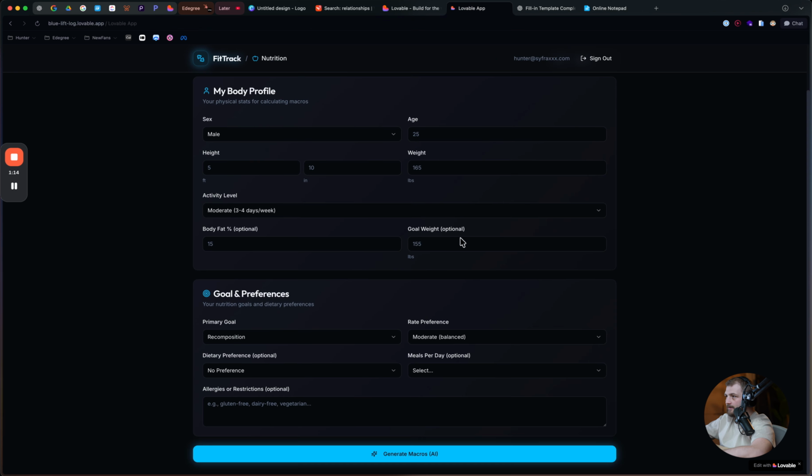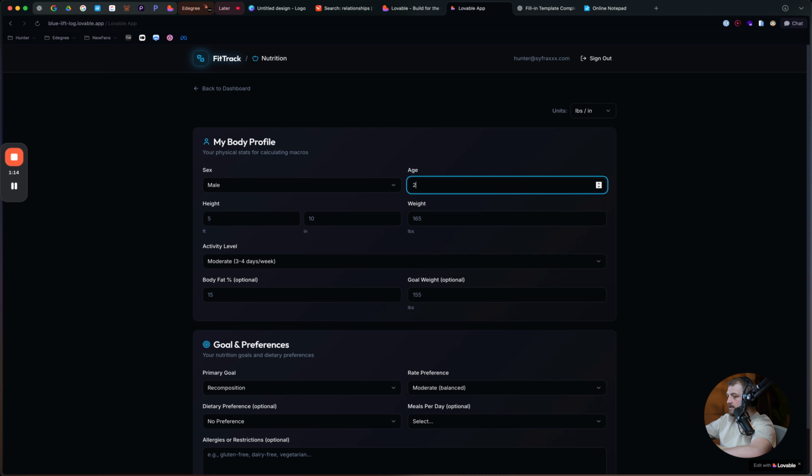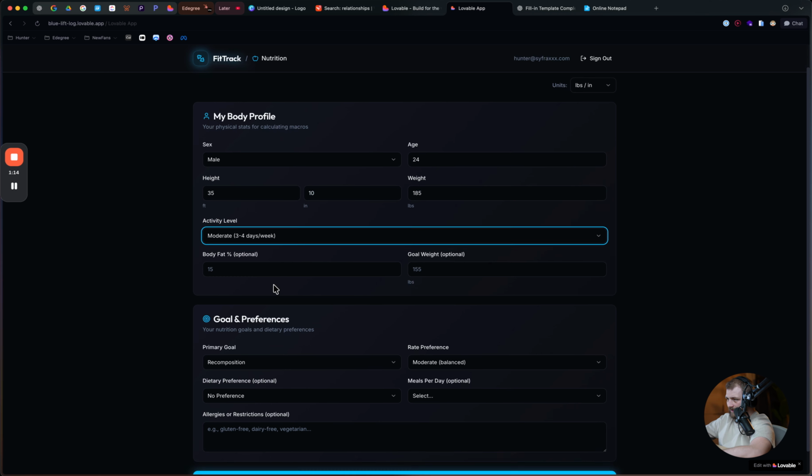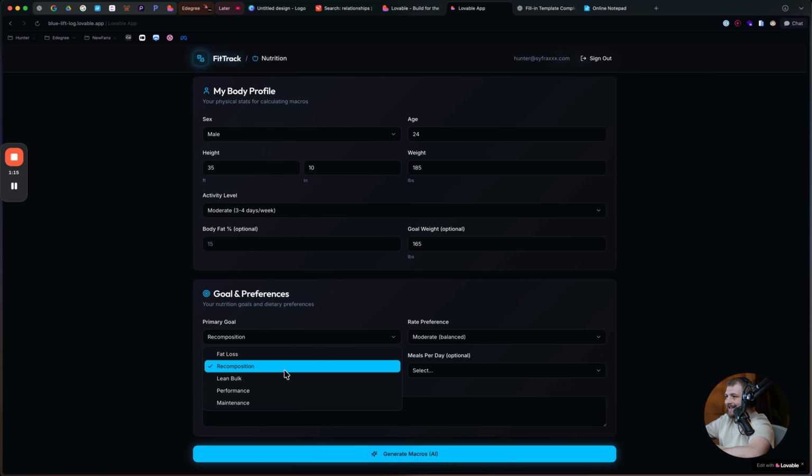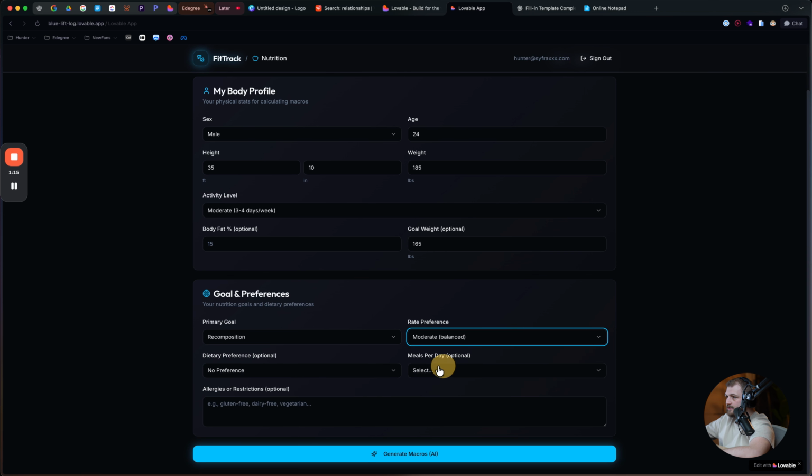So we have this nutrition calculator where it's going to ask us our sex, our age. We're 5'10", we're 185, moderate activity level. Body fat percentage is about 15. I don't know what my body fat percentage is. My goal weight would be like 165 probably if I wanted to shed some pounds. Our goal and preference is recomposition. Rate preference, let's do moderate. Dietary preference, let's do high protein. Meals per day, let's do 3 meals. No allergies. Generate macros. There we go. Generate macros using AI.